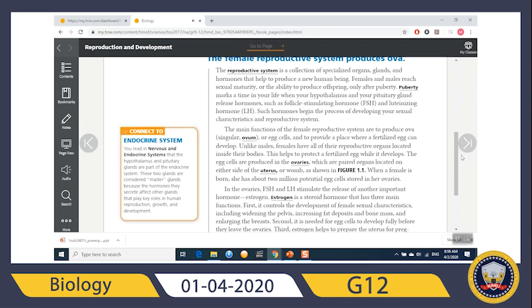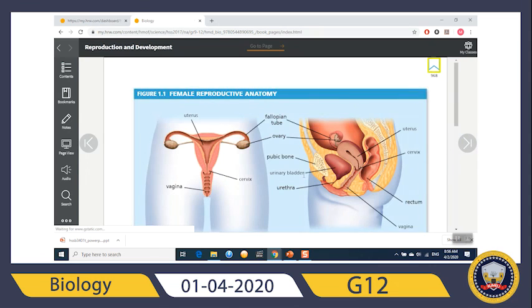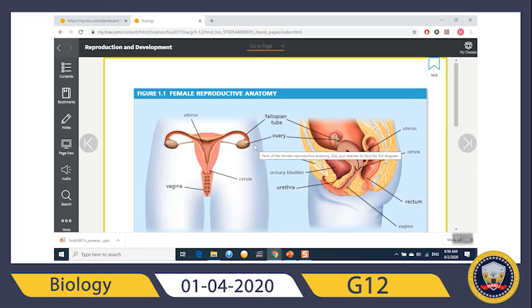So, let's see the figure here. This is the ovary in the female. This is the female body, reproductive anatomy, okay? This is the ovary. Two of them, ovaries. Okay. This is where the eggs are produced.